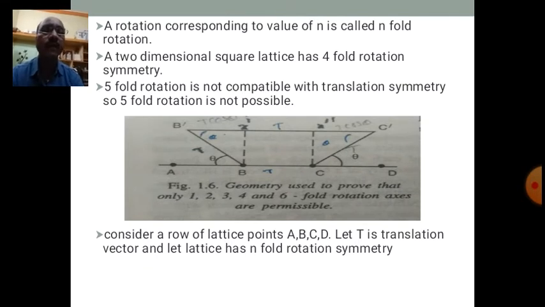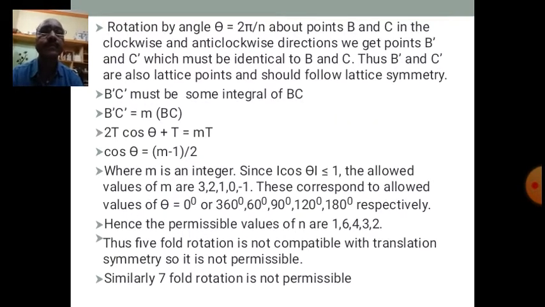Now, consider rotation by angle theta equal to 2 pi by n about points B and C in the clockwise and anti-clockwise direction.